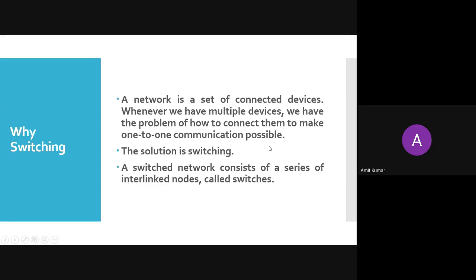in the communication by Ethernet cable. You can connect wirelessly. Wi-Fi is there for connecting the devices through a wireless medium. But here we are not talking about the wireless medium. Here we are talking about all the devices which are connected through a wired medium.